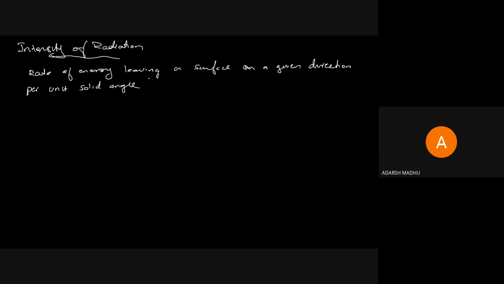Here we want solid angle per unit area of emitting surface, normal to the mean direction. So I is the rate of energy leaving a surface, the radiation, in a given direction per unit solid angle.